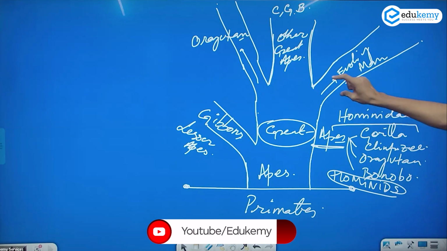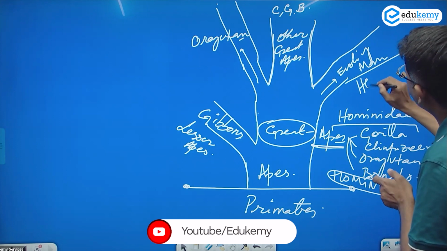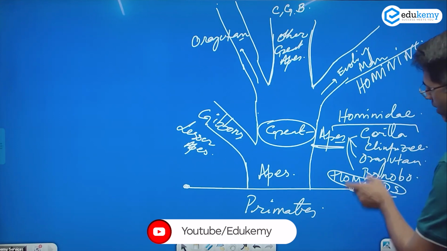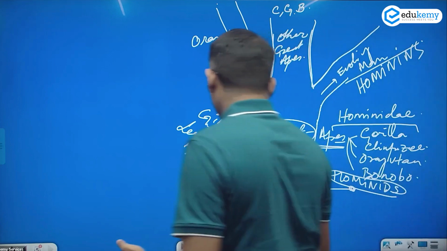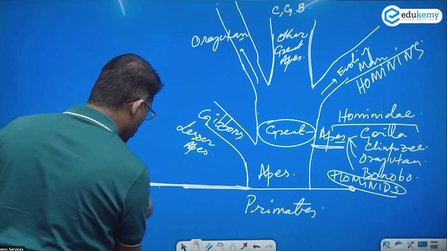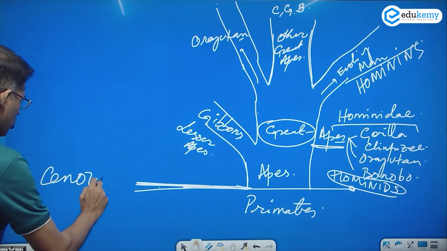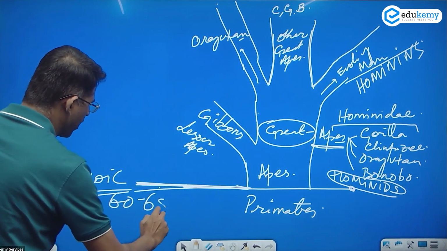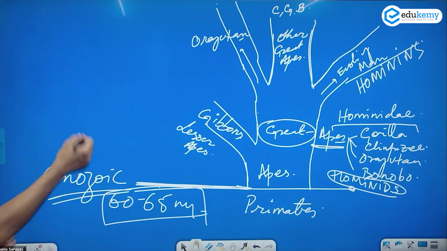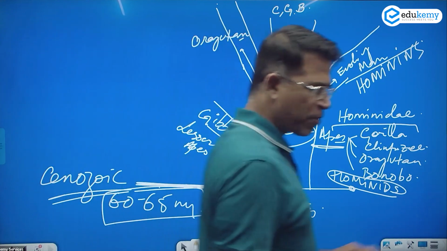This arm of man is referred to as the arm of the hominins. Hominid is not the same as hominin. H-O-M-I-N-I-N. They are called the hominins branch. And the evolution of primates, if you look at the time, is approximately in the Cenozoic times, around 60-65 million years ago. That is when it was happening. The Cenozoic times, approximate time.